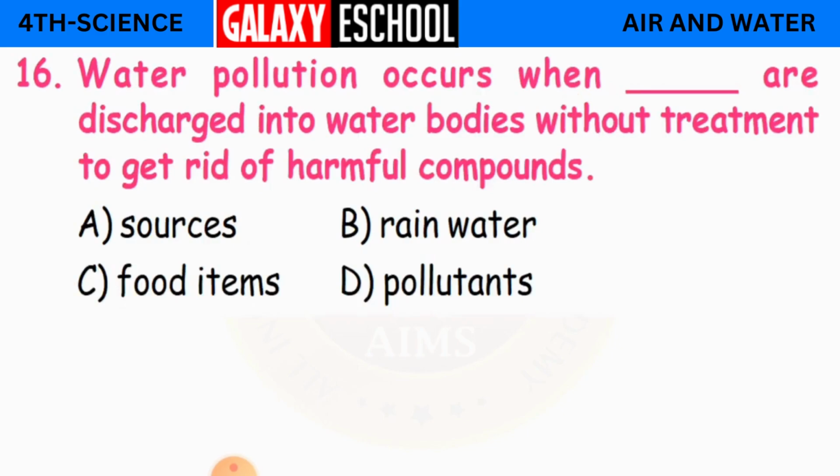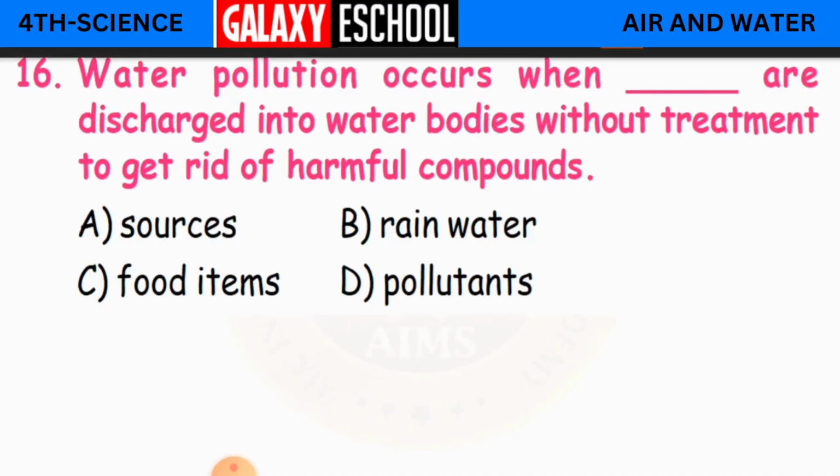Water pollution occurs when dash are discharged into water bodies without treatment to get rid of harmful compounds. Even this question we had earlier. So to control water pollution, what we have to do? We have to go with the treatment of sewage waste before disposal, that is what we learnt. And now here again the same question.